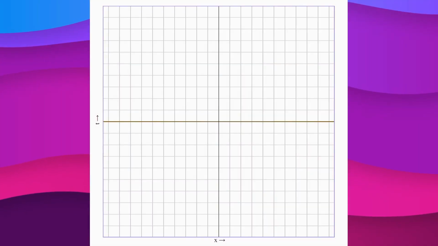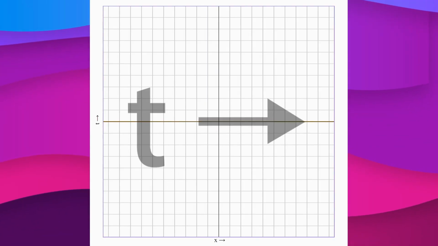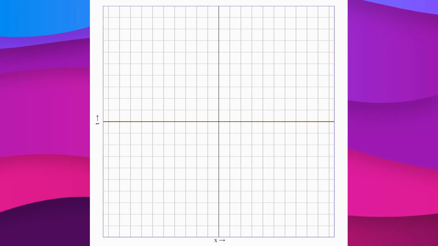Let's start with a space-time diagram. The horizontal axis will represent position in space in meters, and the vertical axis will represent time in seconds. In the center is a certain origin point, where I am as the observer.